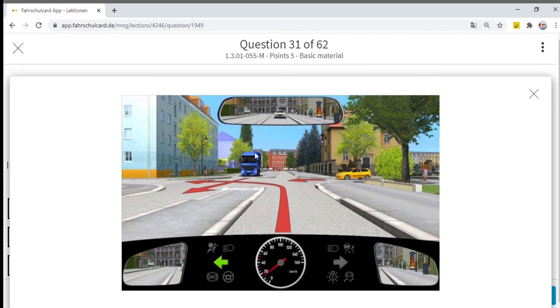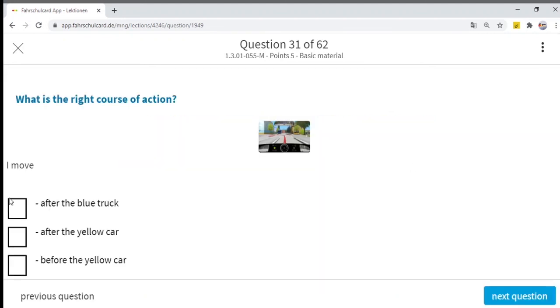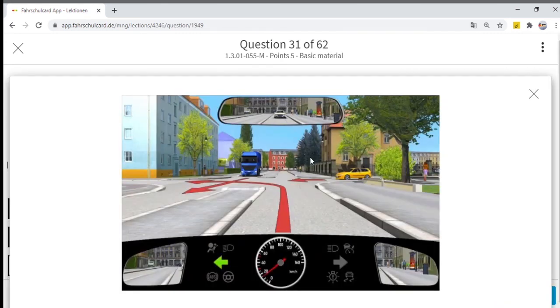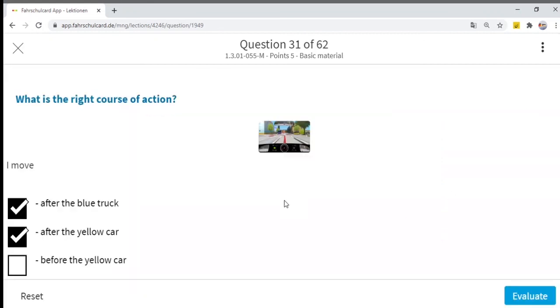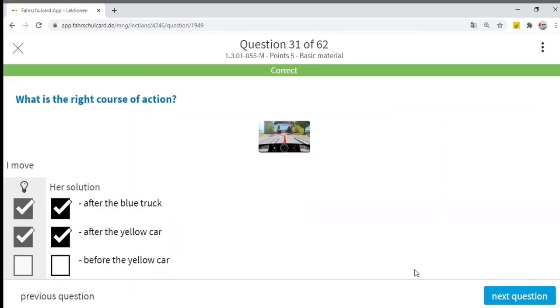So the highest priority belongs to the blue truck, then comes the yellow car, then my priority. So I move after the blue truck and after the yellow car. Before the yellow car is not an option, because there is no priority sign, and the rule right before left will apply. On my right hand side there is a yellow car, so the yellow car has priority above me. This is the right answer, and this answer is correct.